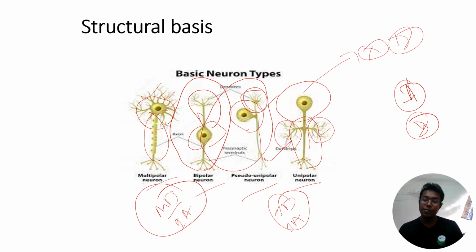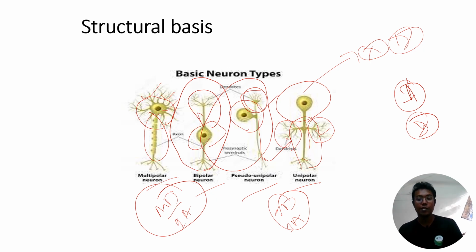That dendron, in particular, should arise from the cell body. If it does not arise from the cell body and arises from another part, like the axon collateral or tip, it is also called a dendron, and if it arises from there, then we can take it into the categorization consideration. So if from the cell body or soma no dendron is present and only one axon is present, that is called unipolar.